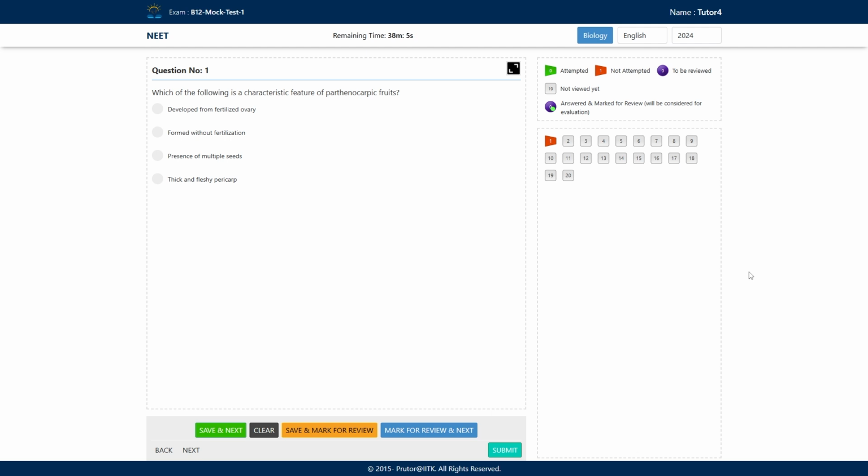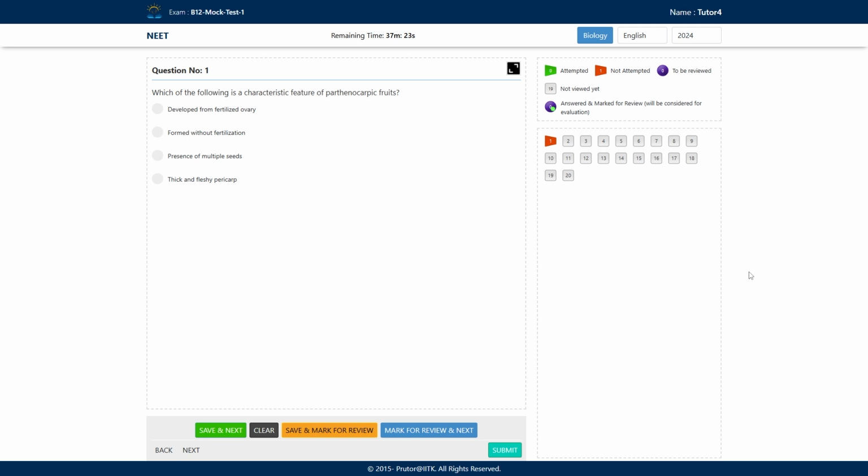Okay, so what is the first question here? The first question is, which of the following is a characteristic feature of parthenocarpic fruits? So they're talking about the parthenocarpic fruits. So what are parthenocarpic fruits? If you know, you can answer this question. So what are the options here? They are developed from fertilized ovary. So usually the fruits develop after the fertilization. After the fertilization, ovary transforms into fruit and ovule transforms into the seed.